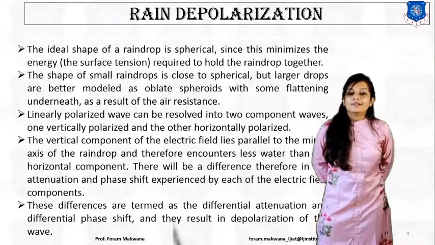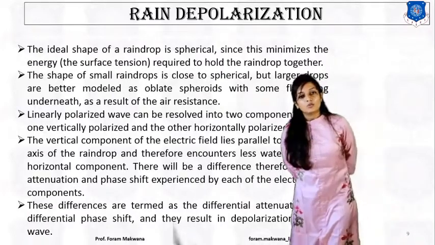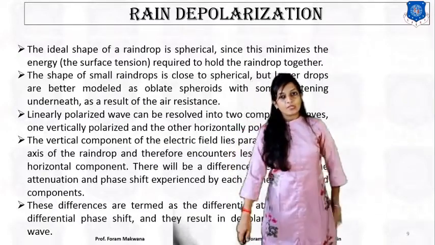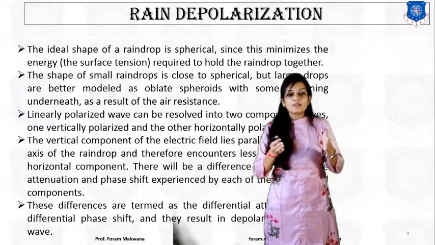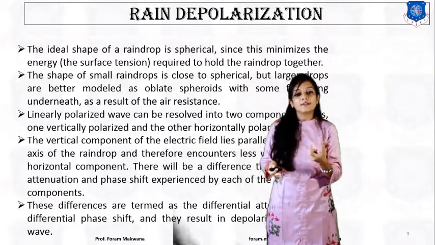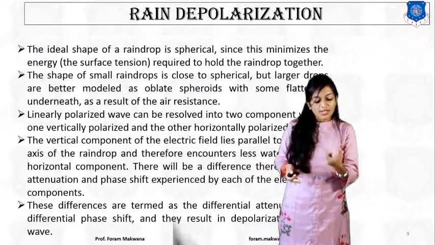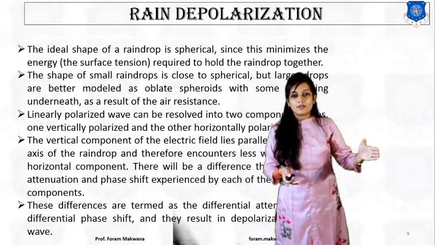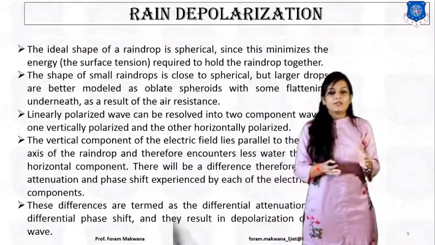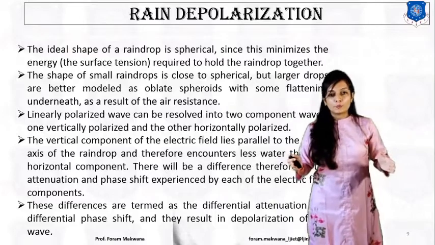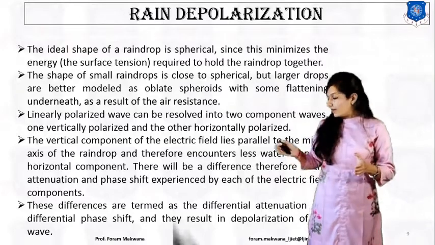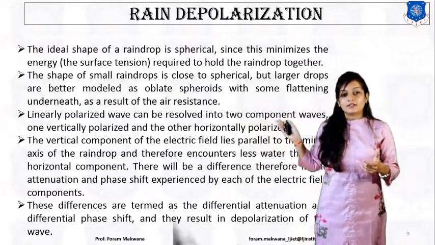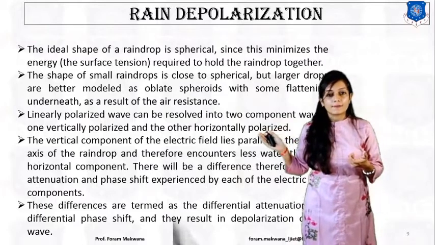Next is rain depolarization. Now, we know that the ideal shape of the raindrop is spherical, since it minimizes the energy required to hold that raindrop together. So the shape of this raindrop is quite close to spherical, but if we consider the large drops, which are modeled as an oblate spheroid, with some flattening underneath as a result of air resistance, right?